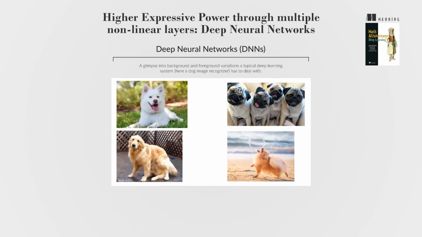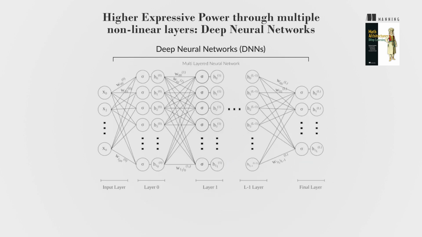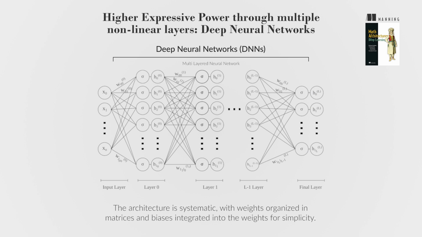Deep neural networks, DNNs, have high expressive power due to multiple nonlinear layers, enabling them to handle complex tasks like recognizing dogs in images. These networks process inputs through cascaded layers, each producing intermediate outputs, until the final output is generated. The architecture is systematic, with weights organized in matrices and biases integrated into the weights for simplicity. The rest of the book will focus on studying these powerful neural networks.